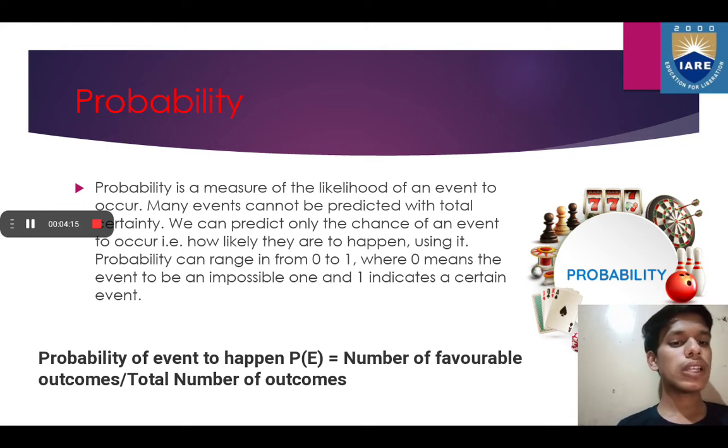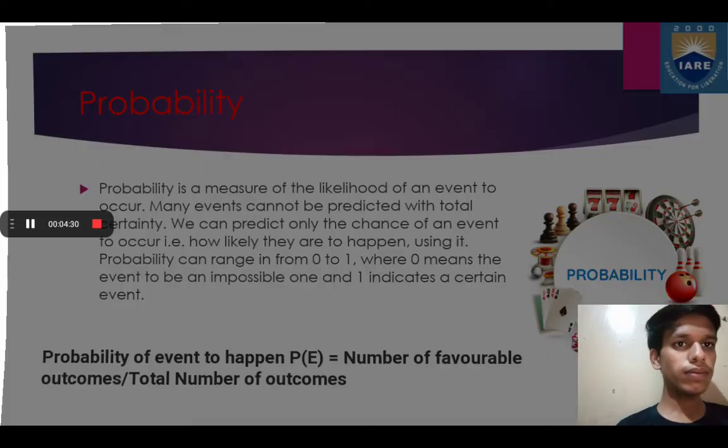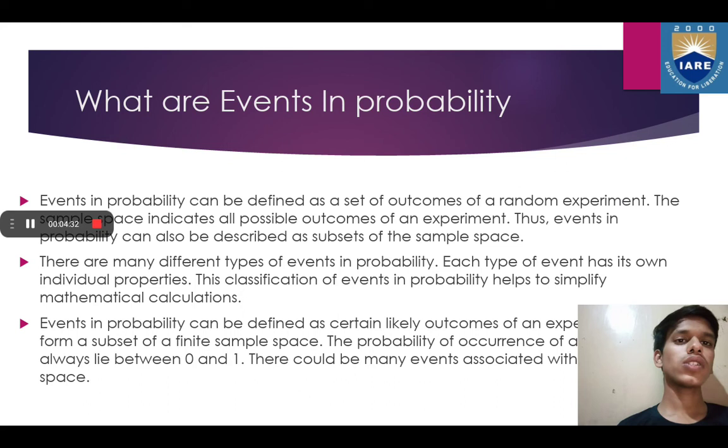The probability of an event to happen, that is P(E), is equal to the number of favorable outcomes divided by the total number of outcomes. Here we have seen the word event. So what is an event? Let us see further. So what are events in probability? Events in probability can be defined as a set of outcomes of a random experiment.